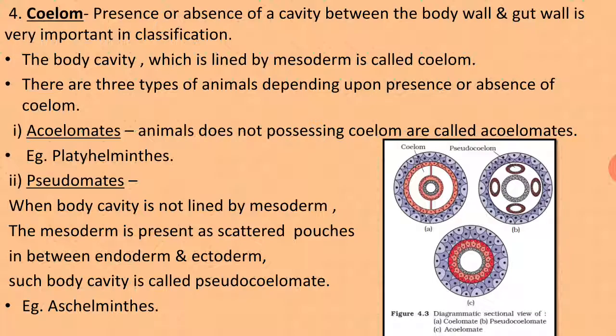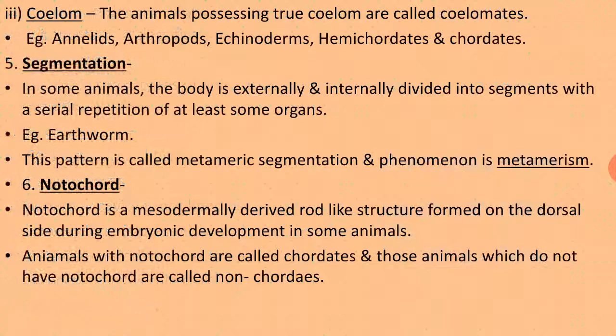Last one, C, is the figure of an acoelomate. There is no body cavity, whereas B is the pseudocoelomate and A is the coelomate. That means a true body cavity is present. The animals possessing a true coelom are known as coelomates. In an acoelomate there is no body cavity.